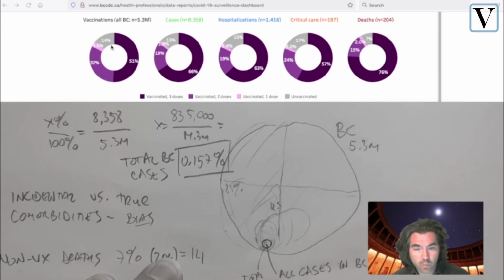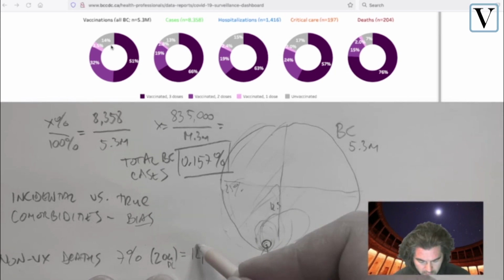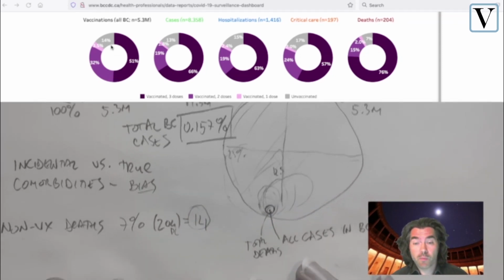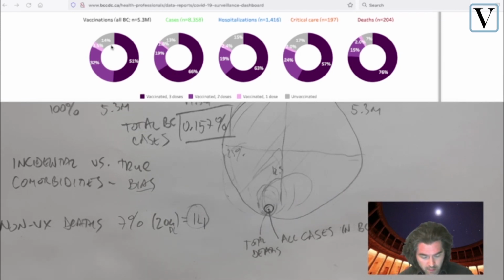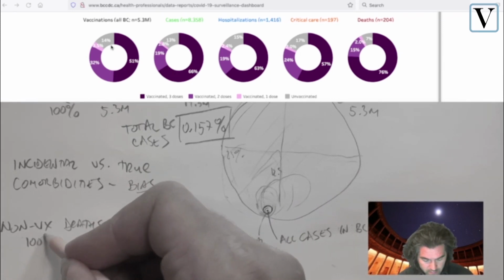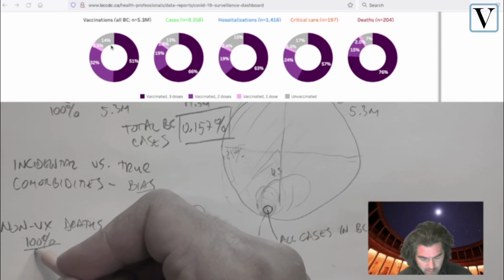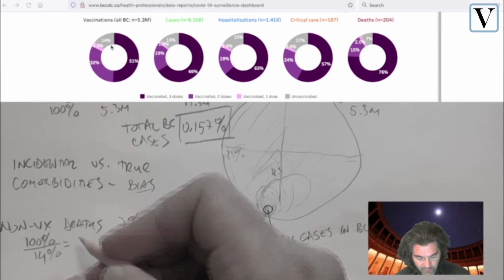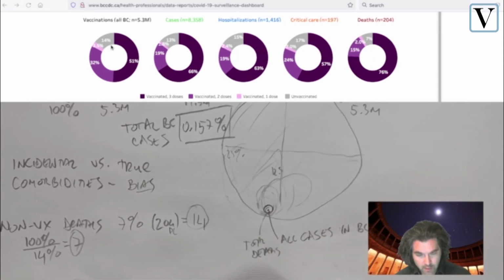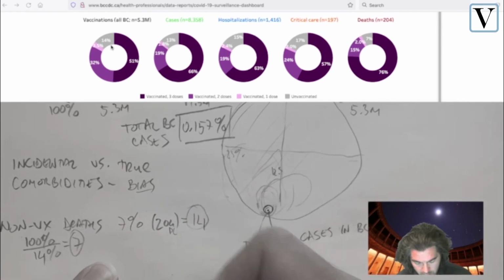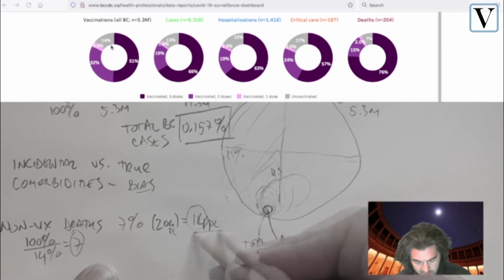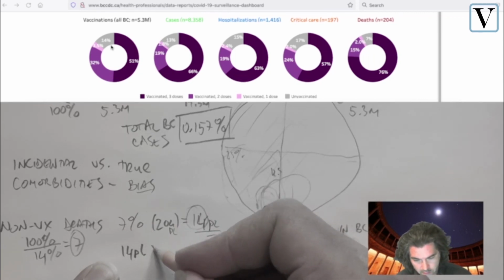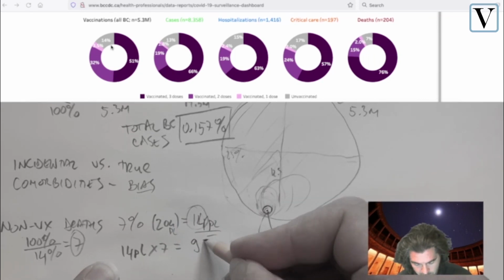And currently we have 14 deaths right here out of the 14%. You can just extrapolate from there: out of 100%, you divide by 14% to see how many times 14 contains 100, and we get the number 7. So all we have to do is multiply 14 unvaccinated deaths times 7, and the number that we arrive at is 98 people.